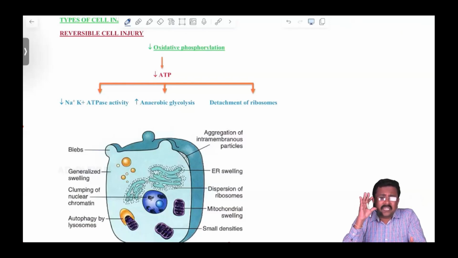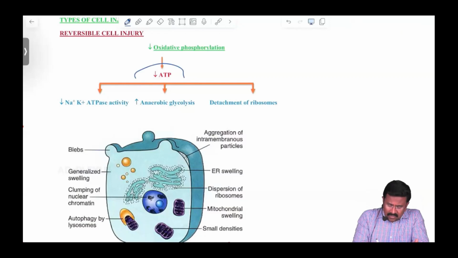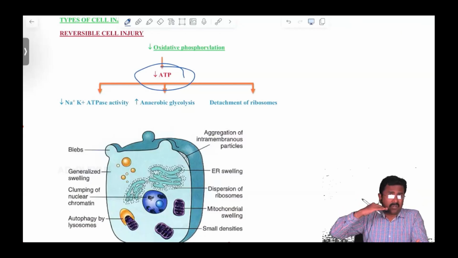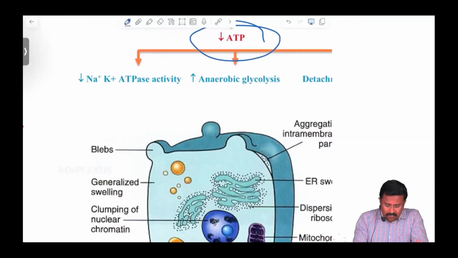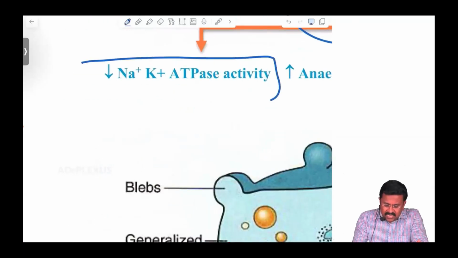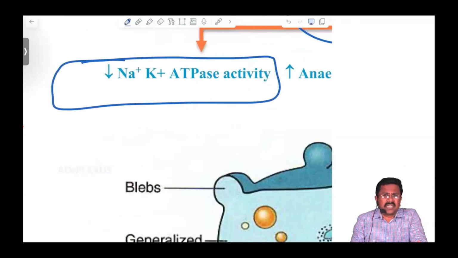In reversible cell injury, whenever a cell undergoes any injury, the ATP, which is the energy currency of a cell, the ATP level drops. This ATP drop results in decreased sodium potassium ATPase activity.